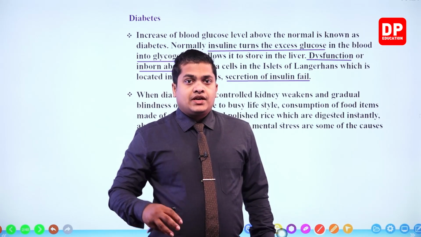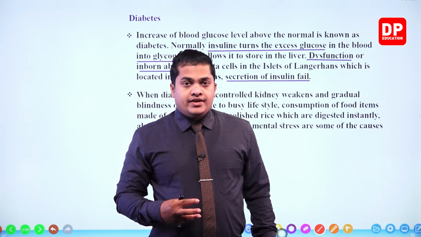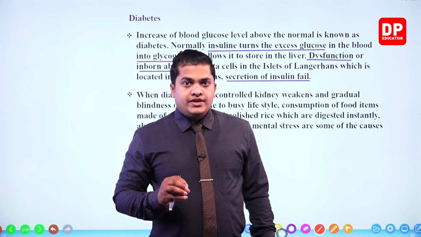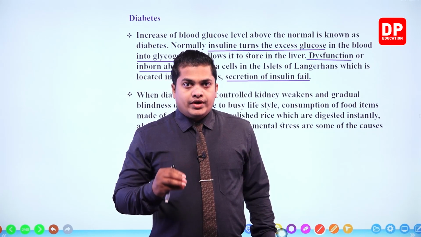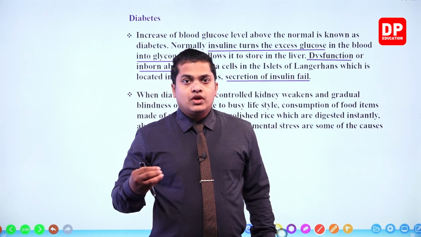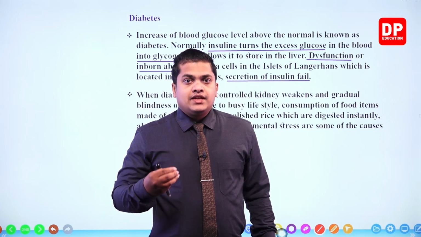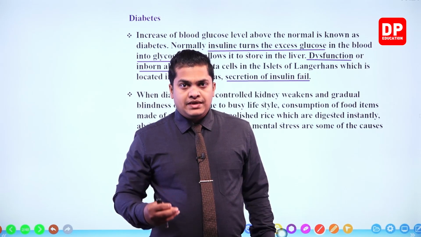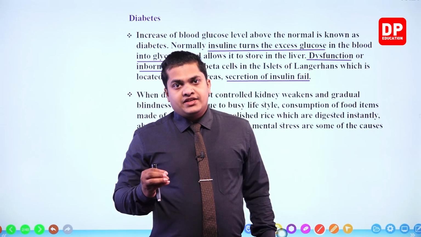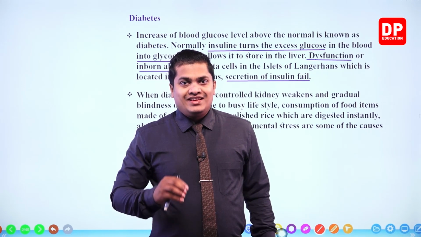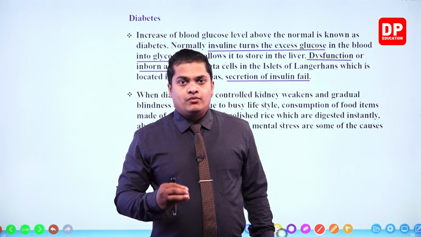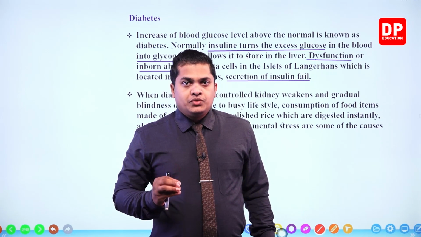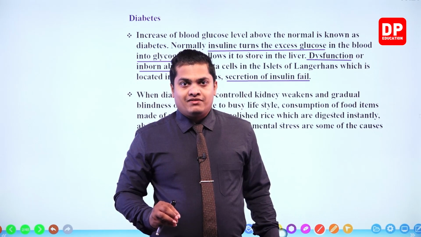So if there is too much glucose within the blood, insulin is secreted, and this insulin acts on glucose to convert the excess glucose into glycogen, and this glycogen is then stored within the liver of the human being. If there is not enough insulin, then this process will not be carried out by our body. That means, my dear children, too much glucose gets collected within our blood.